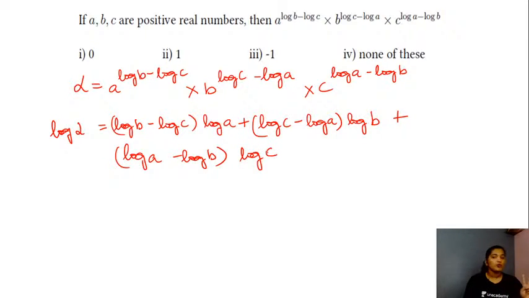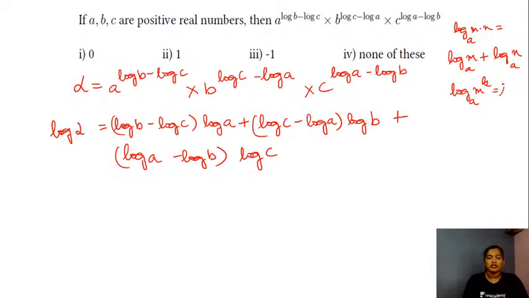Okay, I am using two properties. Let me give you all the properties again. Log of m into n to the base a will be nothing but log of m to the base a plus log of n to the base a. Okay, this is the first property, and the next property is log of m raised to the power k to the base a, which will be nothing but k times log of m to the base a. Okay, so using these two properties you have your log of alpha simplified to this, students.